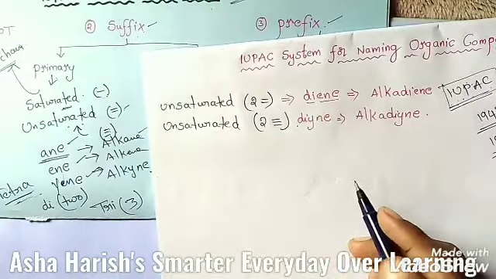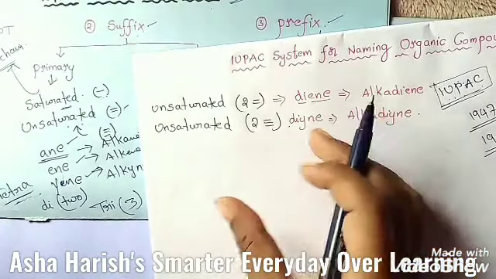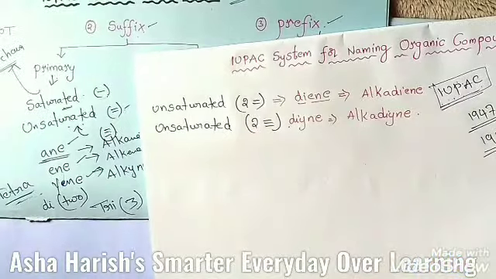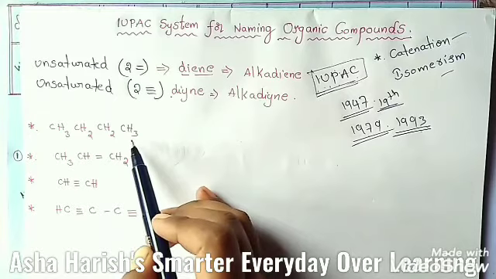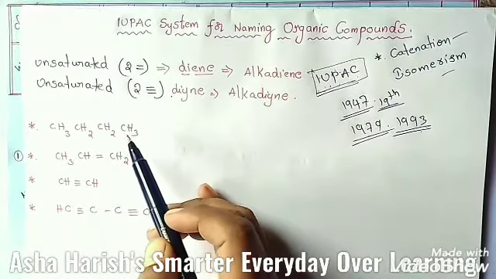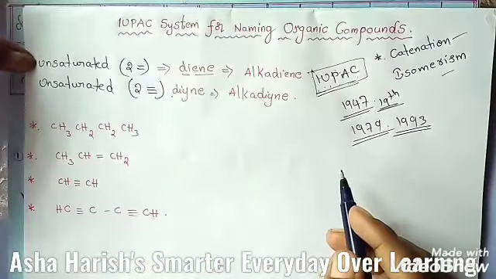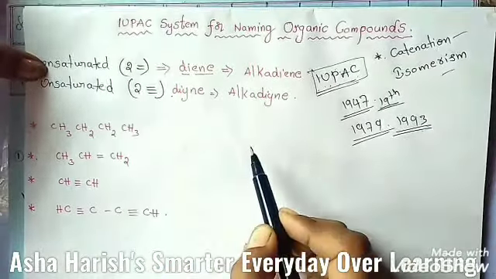Right. Okay, then I'm going to give you some examples to illustrate the use of this word root and primary suffixes in the naming of organic compounds. First example, CH3 CH2 CH2 CH3. This compound they have given to you to find its name. First of all you need to find the word root. Word root means the number of carbons present in that particular chain, right? That is the word root.